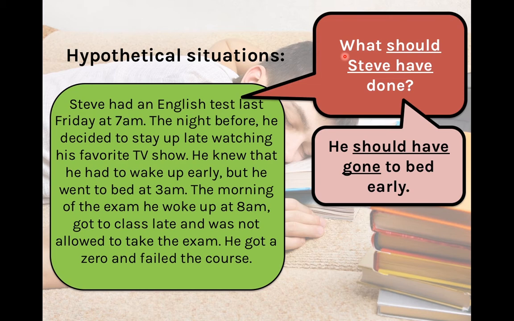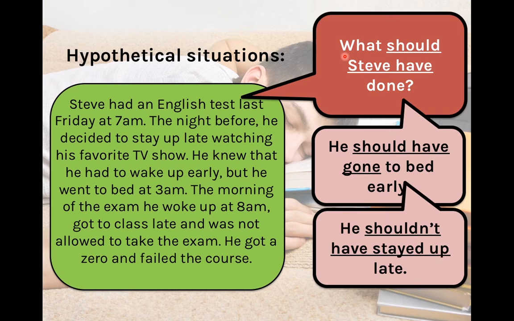Did Steve go to bed early? No, he didn't go to bed early. But we know that the correct thing to do in that situation was to go to bed early. So we say that he should have gone to bed early. Or we can also say that he shouldn't have stayed up late. Did Steve stay up late? Yes, he did. And that was the mistake. But we say that he shouldn't have stayed up late.